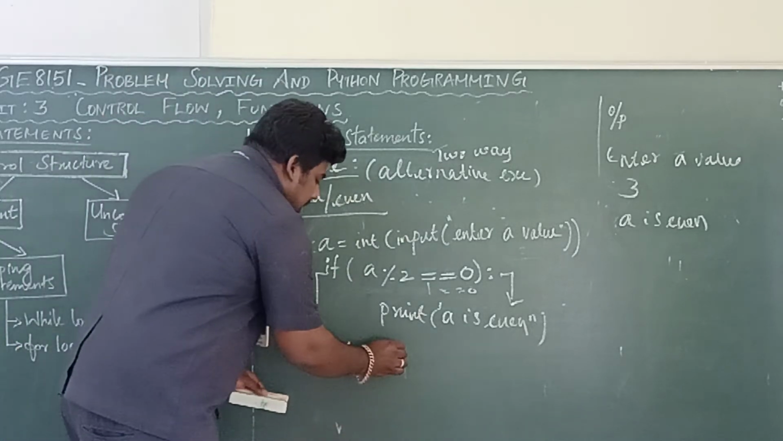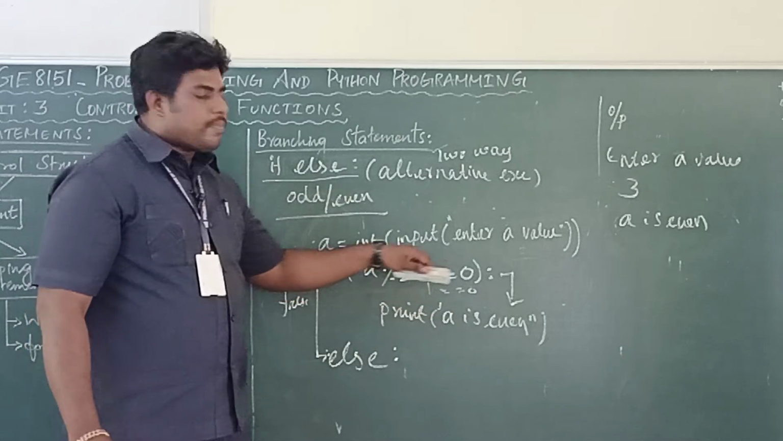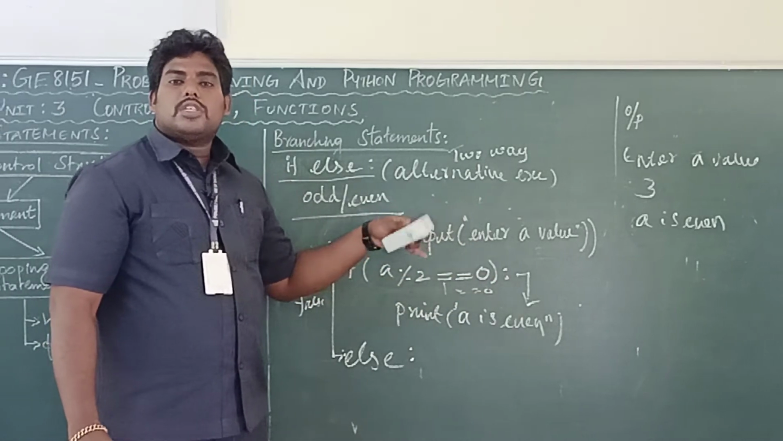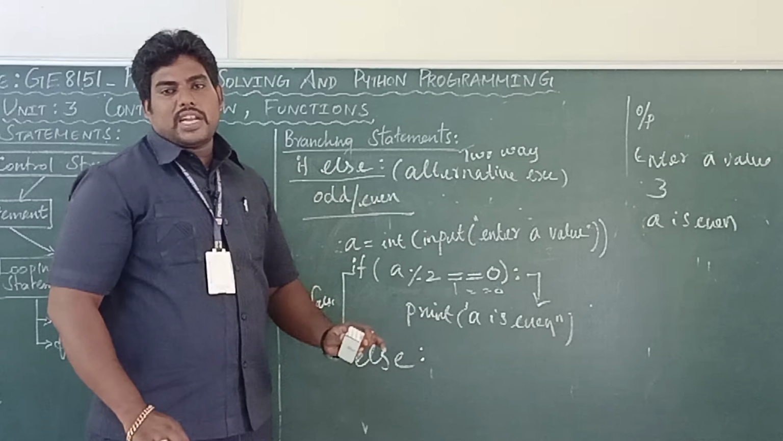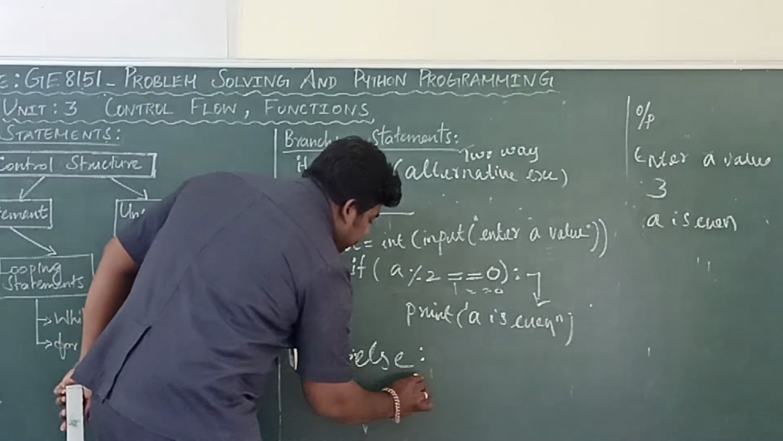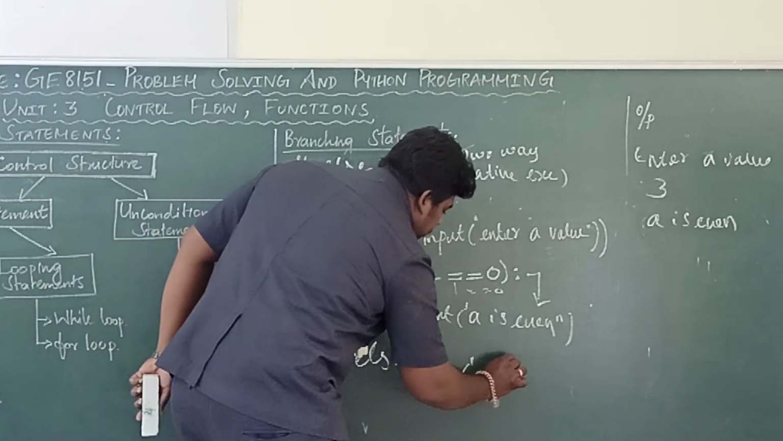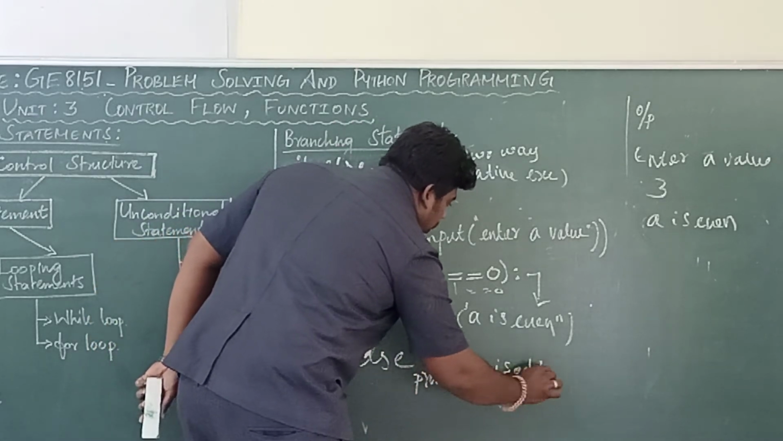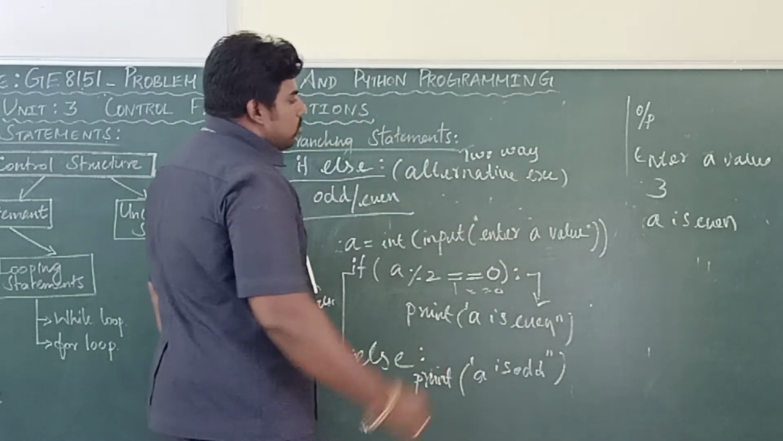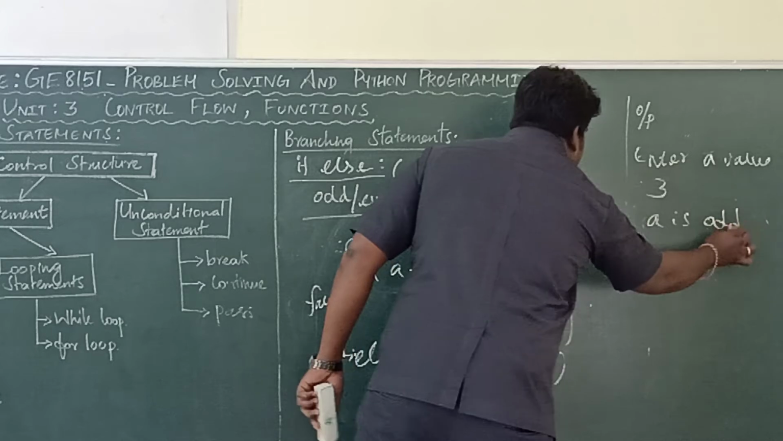Else: 3 divided by 2 equal to 0? Your remainder is 1, so it is not an even number. So it is an odd number. So print A is odd. So for 3, the output is A is odd.